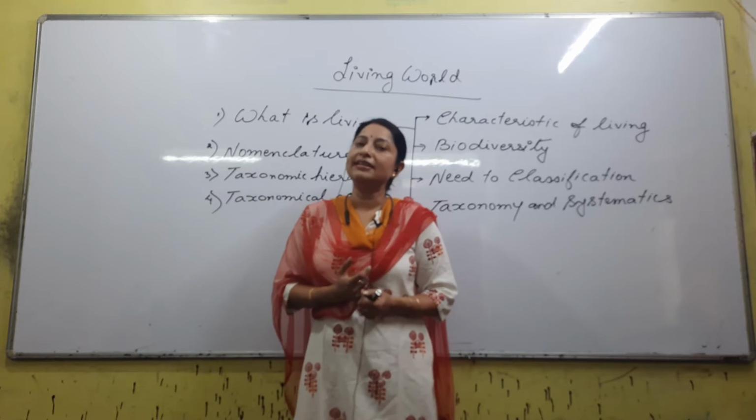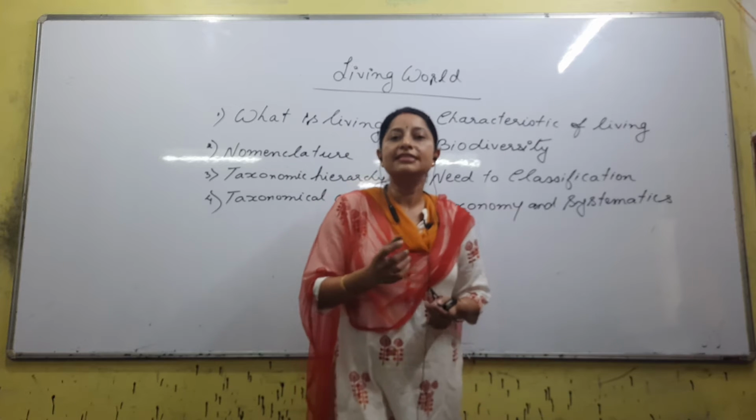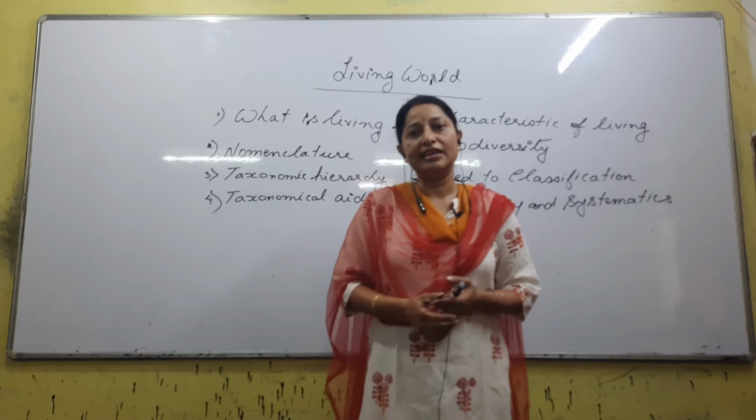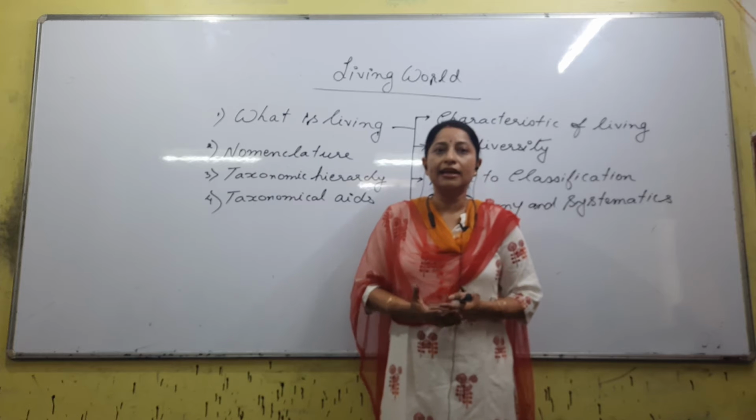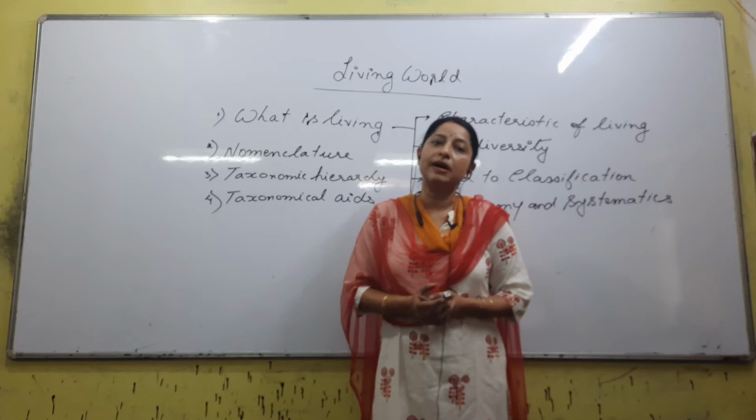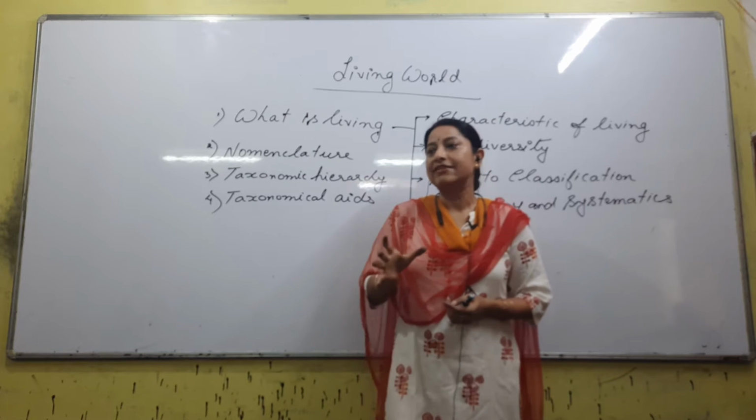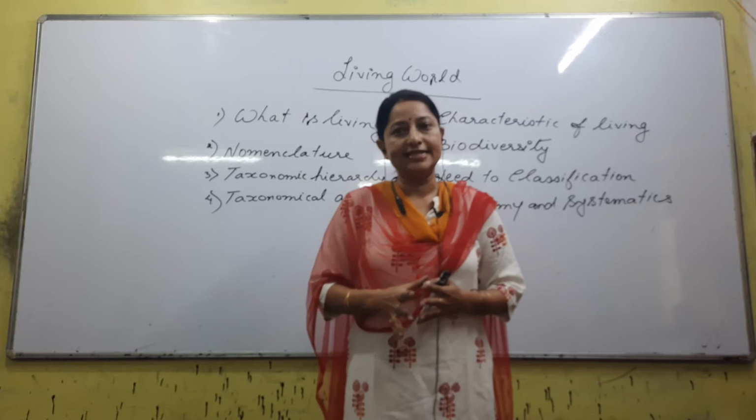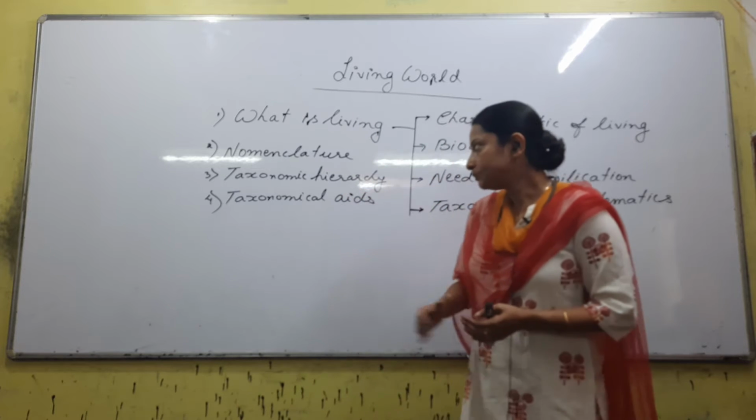Next is binomial nomenclature. Another thing to remember is that you cannot give just any name. Can you give a name just out of anything? You have to follow certain rules of binomial nomenclature. So rules, 7 rules, 6 rules, whatever is given in your NCERT book, we have to study about that.